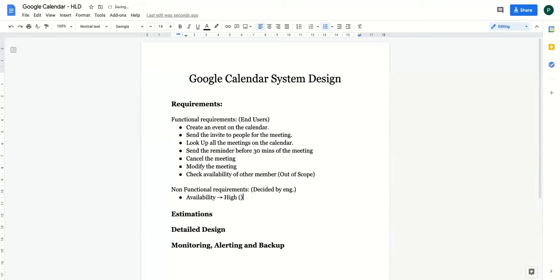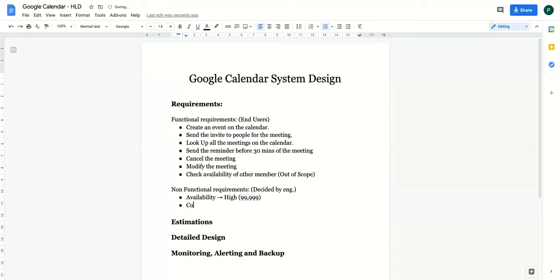We can say that it should have 5 nines. Now I'm not going into details of 5 nines, but if anyone of you is already aware of it, then you can understand that basically your system should not be down for more than 5 minutes in a year. Okay. You're guaranteeing that. Then you talk about consistency.